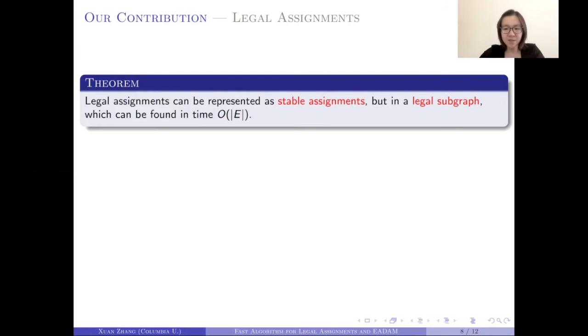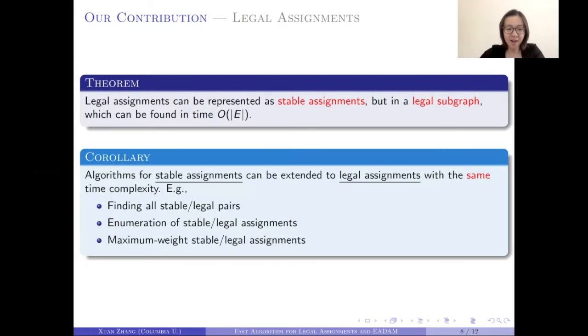So a direct consequence of our theorem is that algorithms in the literature that are designed for stable assignments can also be extended to legal assignments with the same time complexity. A couple examples are finding all stable pairs, enumeration of all stable assignments, and finding a maximum weight stable assignment where the weight is on the student and school pairs.